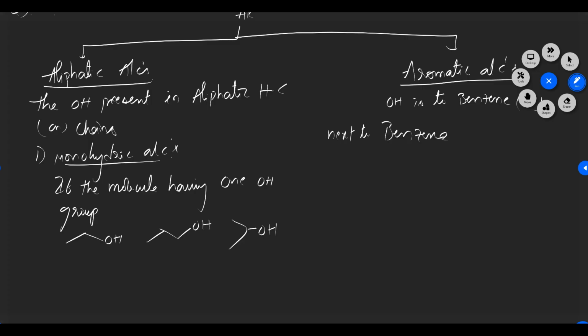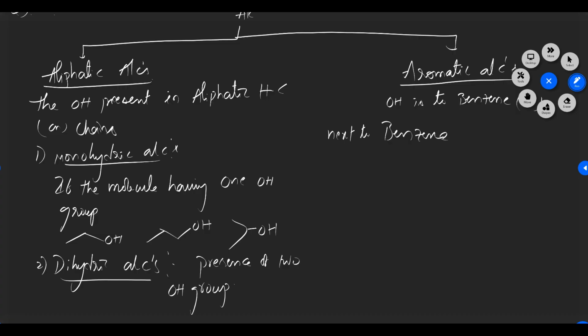The next one is dihydric alcohols. Dihydric alcohols are nothing but the presence of two hydroxyl groups. Presence of two OH groups, that one you can call dihydric alcohols.